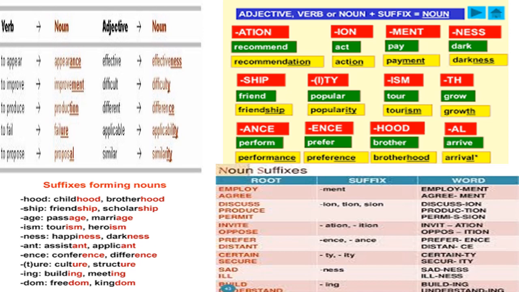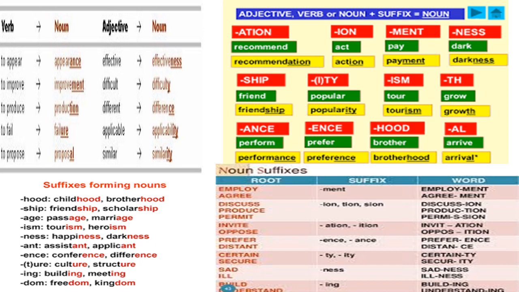Some more examples are given where again these suffixes are used, like hood: child, childhood, brother, brotherhood; ship: friend, friendship; age: marry, marriage; ism: tourism, hero, heroism; ness: happy, happiness; apply, applicant; differ, difference; build, building; free, freedom.